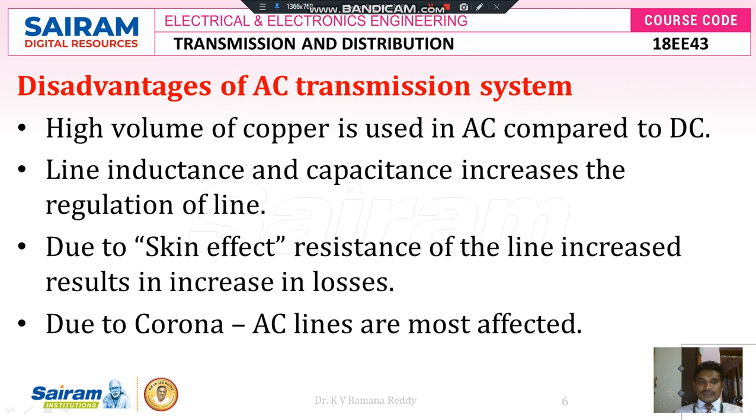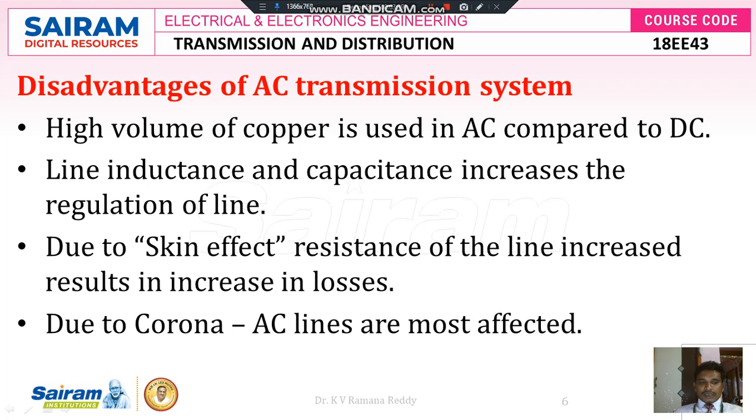Next, disadvantages of AC transmission system. In case of AC transmission system, it requires three conductors. Therefore, a high volume of copper is used in AC transmission system compared to DC transmission system. Line inductance and capacitance increase the regulation of the line, because losses per unit centimeter of the conductor take place due to that inductance and capacitance. So regulation has to be done for every 40 kilometers.